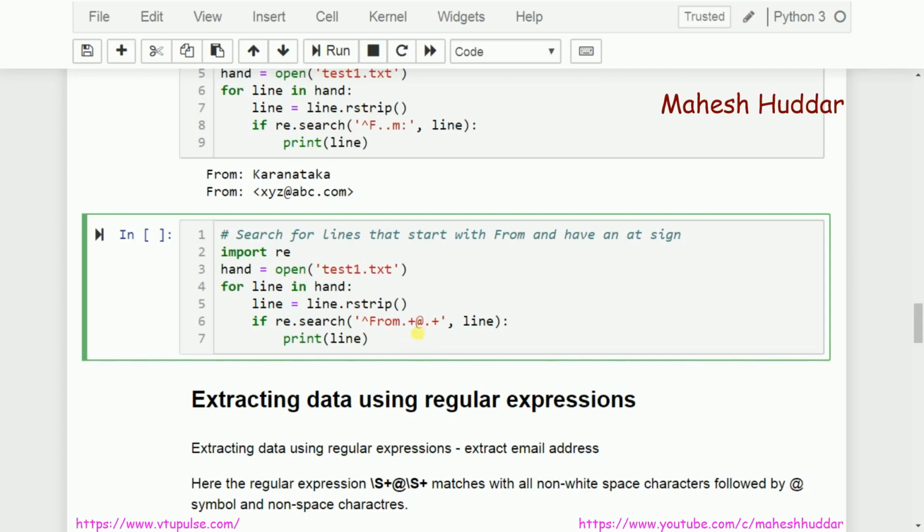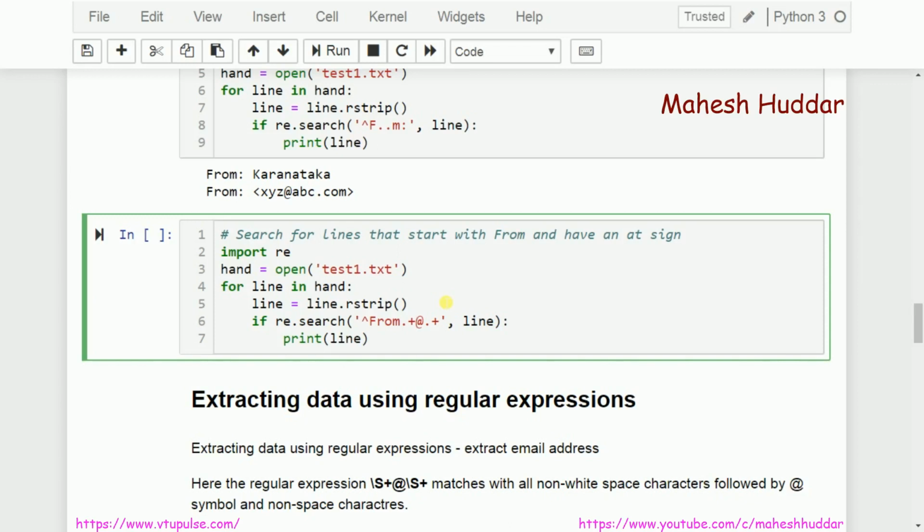What is the meaning of plus here? The plus will match with the preceding character. How many times? 1 or more times. So the preceding character should be present 1 or more times. If you write star here, the preceding character may be present 0 or more times. Depending on your requirement, you can use plus or star.